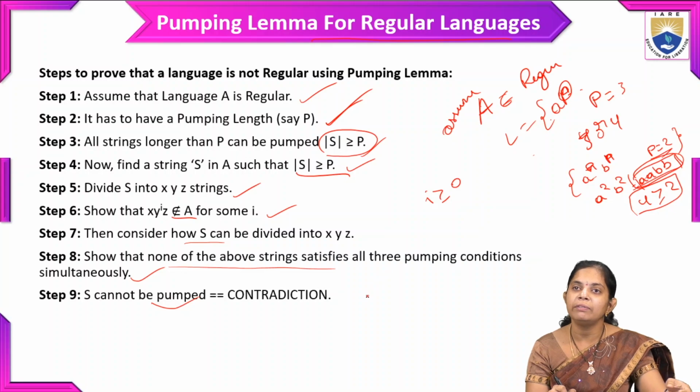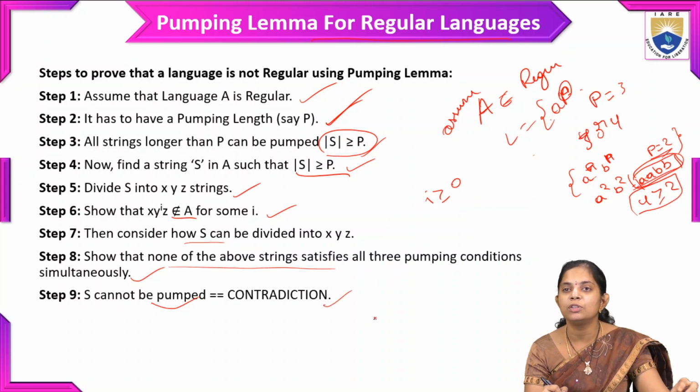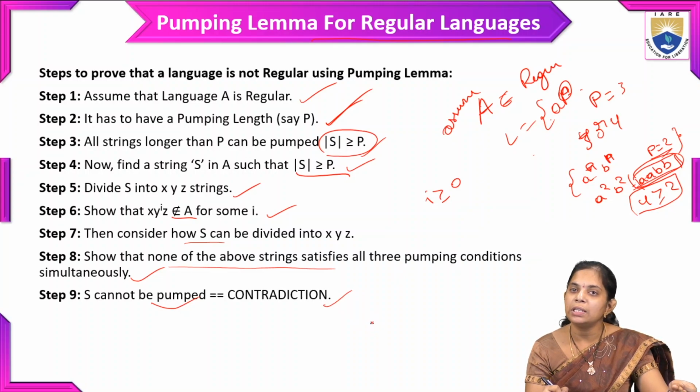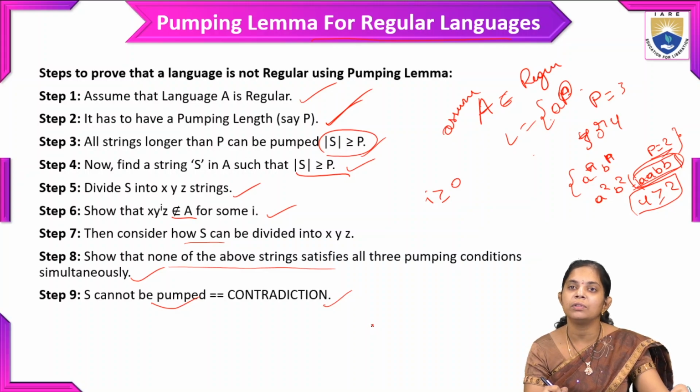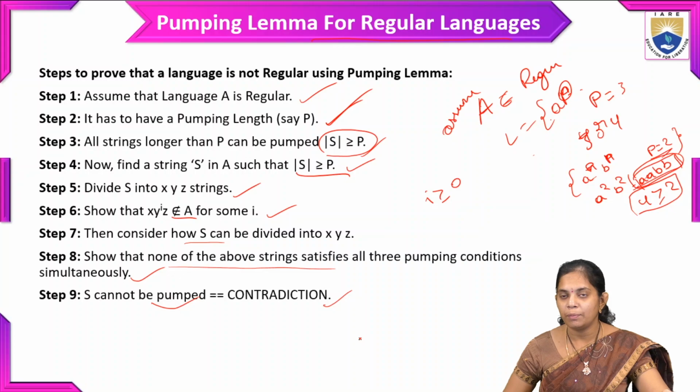Initially we assumed that the given language is regular. If we get a result that does not satisfy the condition, we say it is a contradiction, which means what we assumed is wrong. So we initially assumed the input language for this test is regular, and if we get a contradiction, we can say that the language is not a regular language. We will discuss this pumping lemma concept clearly with an example.